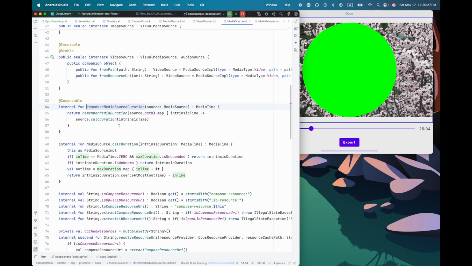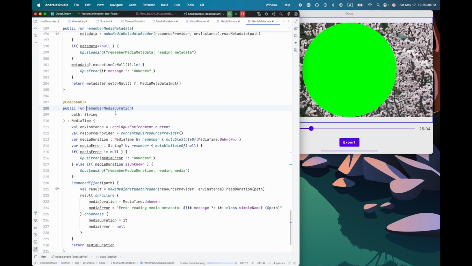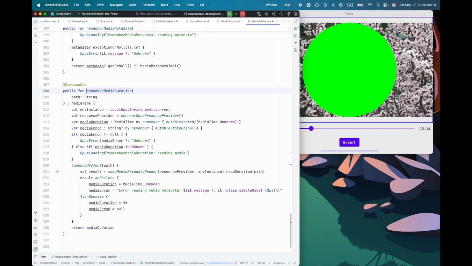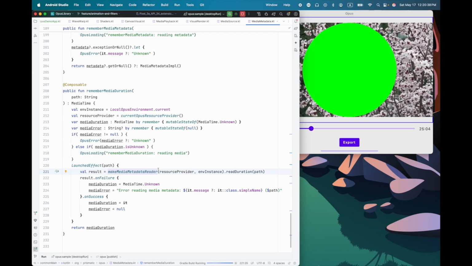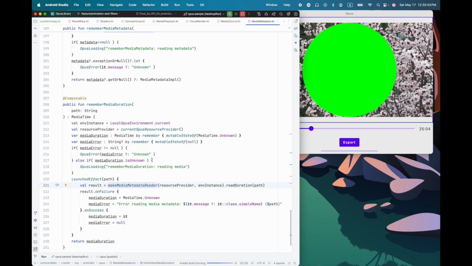If you look inside this remember media source duration and go far enough down, here we have a launched effect to actually call our metadata reader API and get the information about the video. While that's running, we have an unknown media duration. So what do we do? We call this special Opus loading function. As long as this is in the composition, it means we're not ready to start playback. Once all of these have left the composition, then Opus will begin playback. And similarly here, if we have an error loading that, we're calling the Opus error composable function.